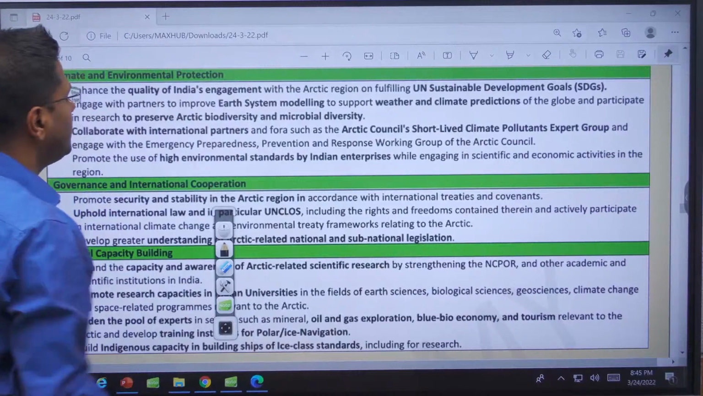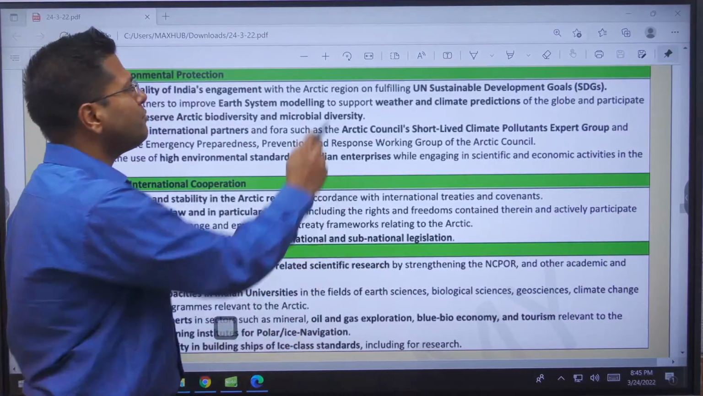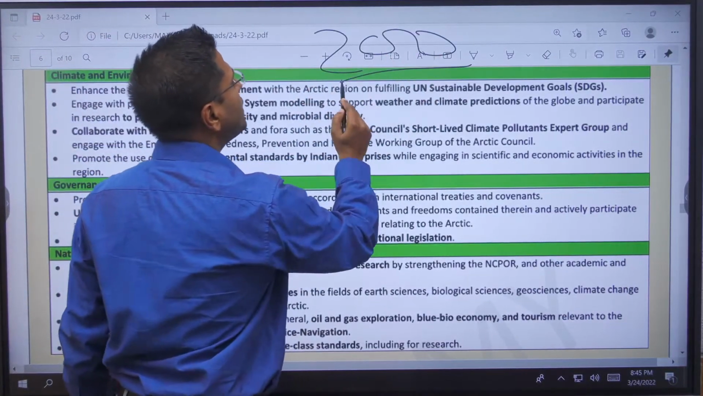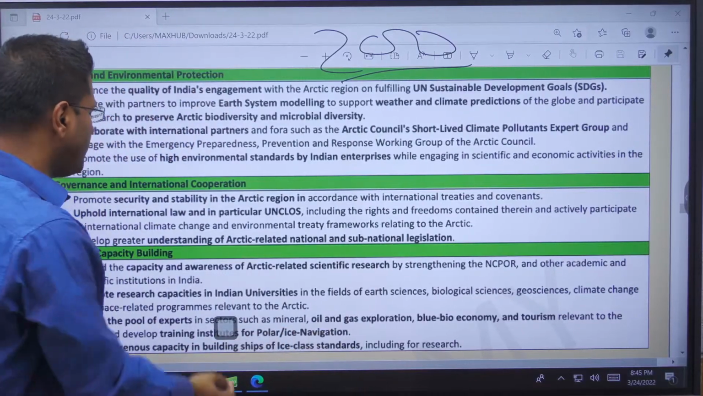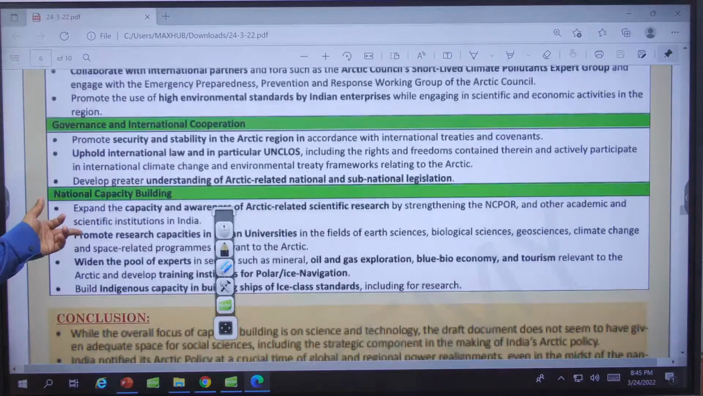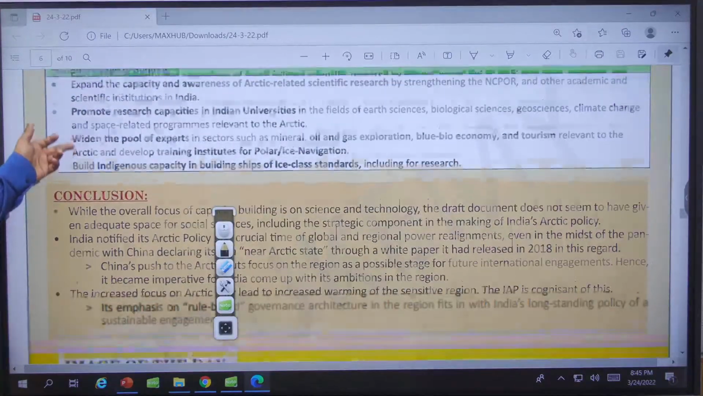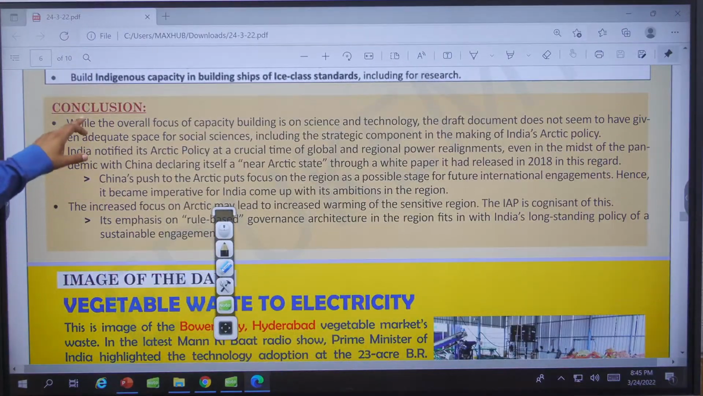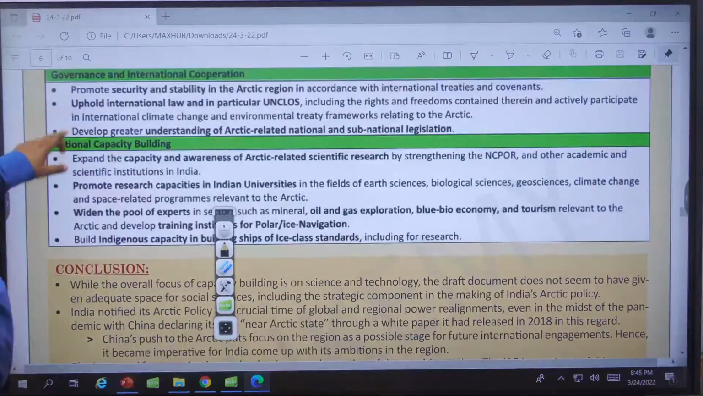Move to the next point, because eventually you will have to write this answer in maximum 200 words. 200 words plus an image or a diagram, 150 words plus an image or a diagram. That's it. Governance, international cooperation, international capacity building, and conclusion. All right. So there is something that I wanted to show you people here.